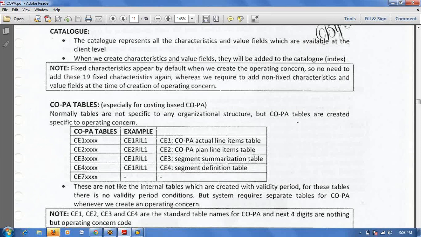Each line item wise. Okay, suppose you created a sales order for 10 items, and you are posting the invoice for 10 items. At that time, each line item wise detailed information we can get in the CE1 table. Any doubt up to here?